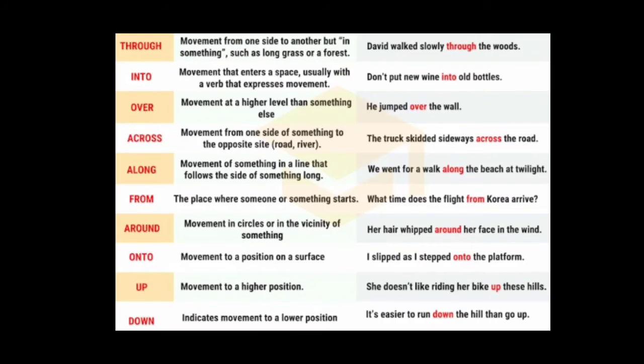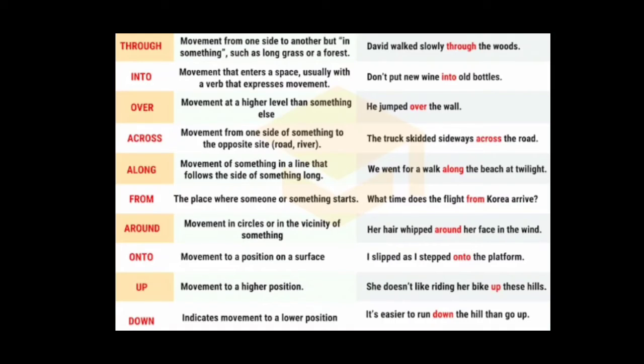Then next one, up. Movement to a higher position. So look at the example here. She doesn't like riding her bike up these hills.